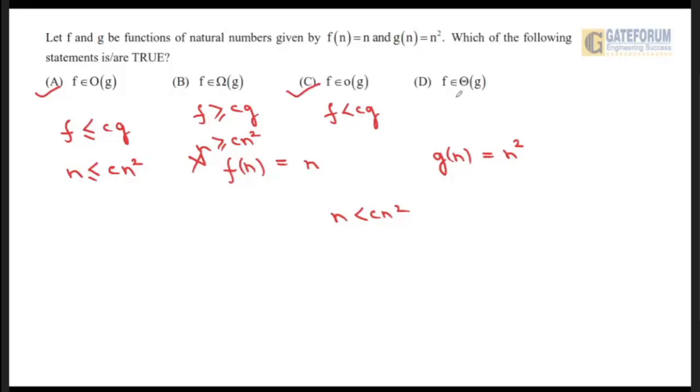Now option D says f is theta of g. What is the meaning of that? n is equal to c of n square. That is not correct. So option D is wrong. So the correct options are option A and option C. Option A and option C are correct. I hope it's clear to all of you.